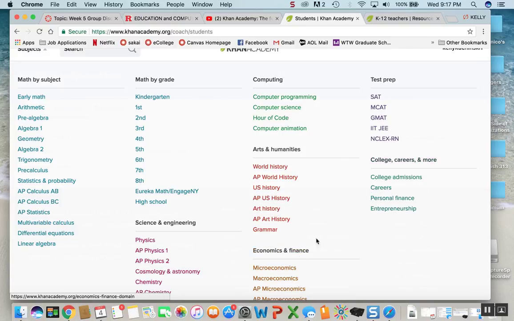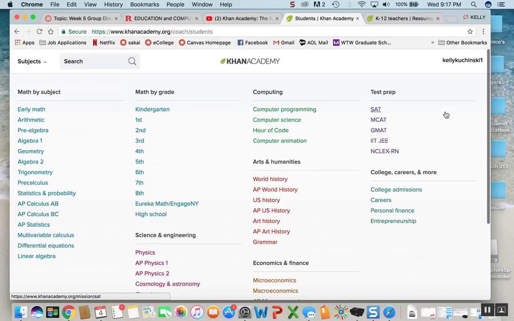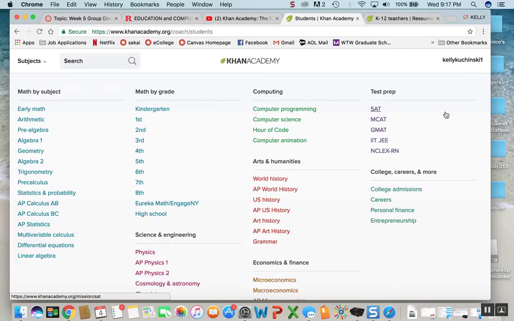What I really like about this is the test prep section, because you can study for any of these tests without having to go to those expensive classes that, in my opinion, or at least what happened with me, didn't really help me all that much, and I ended up studying on my own anyway. So if we click on one of these, let's just go to Algebra 1.